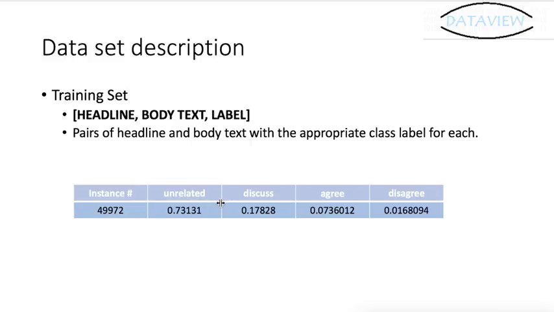But the main problem is that we cannot label all the test information, which is very hard.